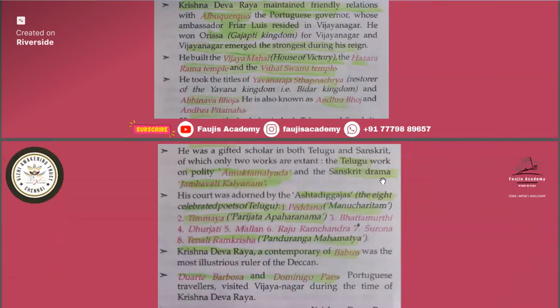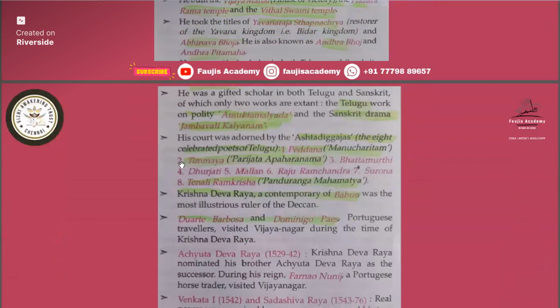He also wrote a Sanskrit drama known as Jambavati Kalyanam. His court was adorned by the Ashtadiggajas, the eight poets. One is Peddana, who wrote Manucharitam, then Timmaya, Parijata of Brahmama. Just study all these names, and you must remember Tenali Rama. Tenali Rama wrote Panduranga Mahatyam. So remember this one also.